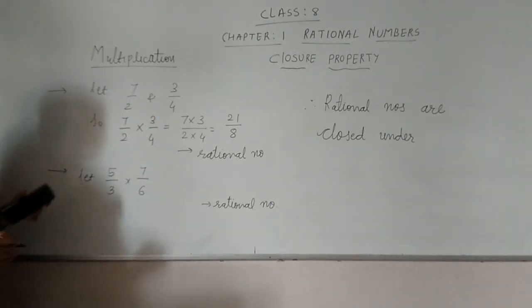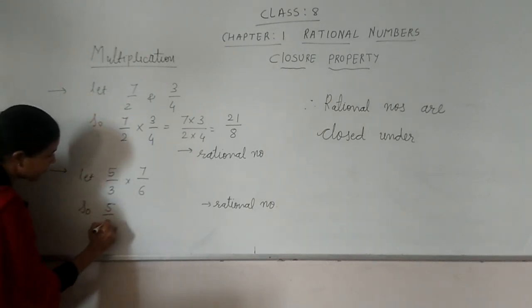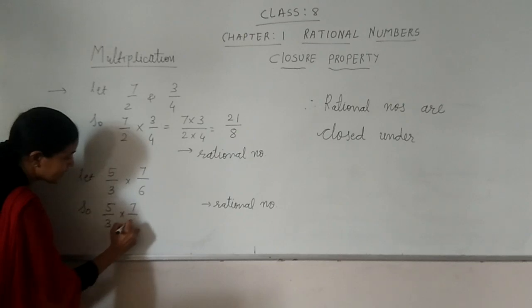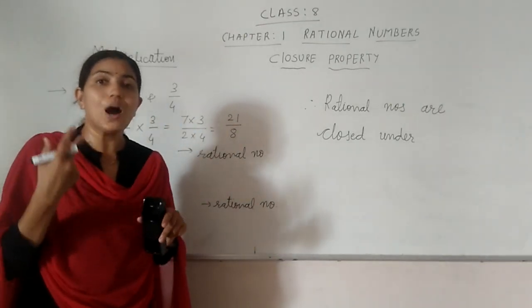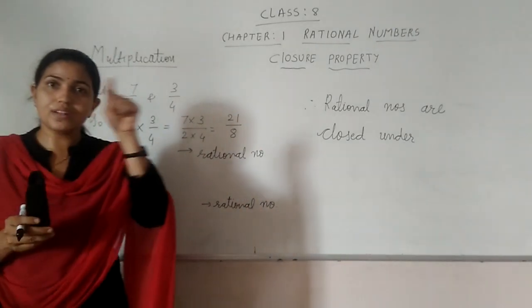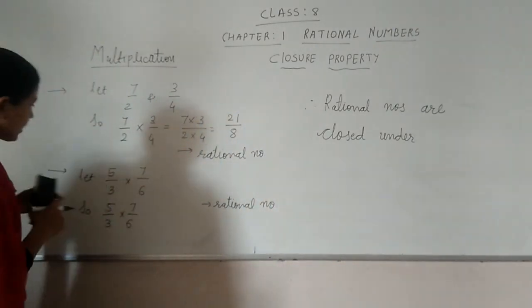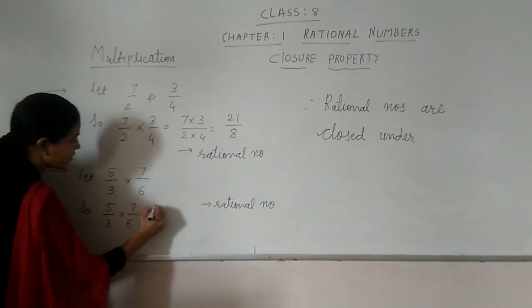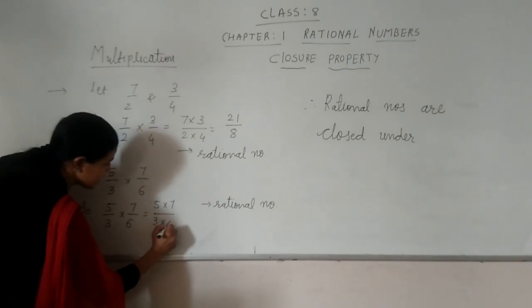Okay, so let me check the multiplication. So what can be the multiplication? 5 by 3 into 7 by 6. When we are multiplying two rational numbers, how do we multiply? Numerator and numerator, denominator and denominator. Okay, so 5 into 7 upon 3 into 6.